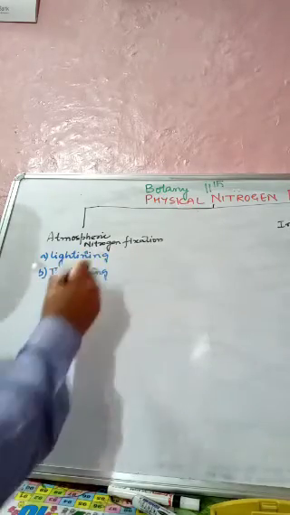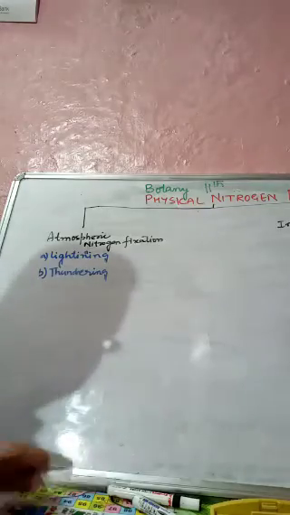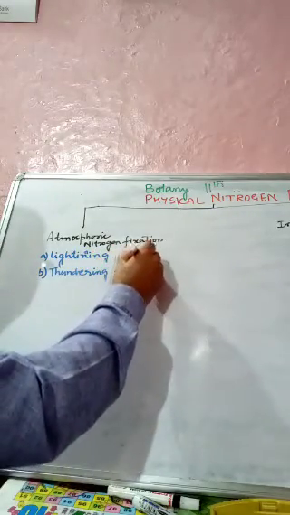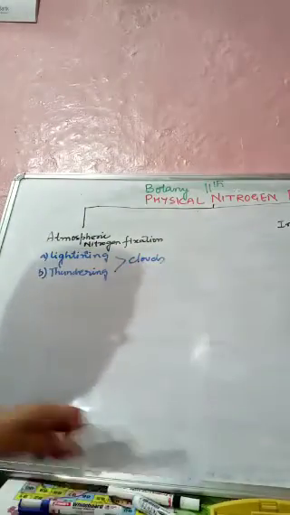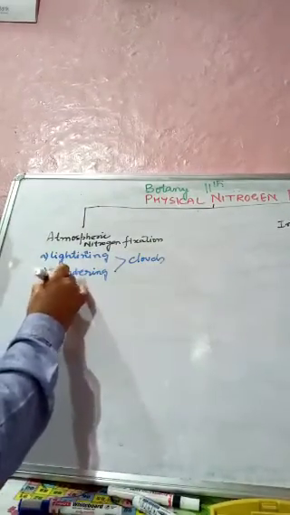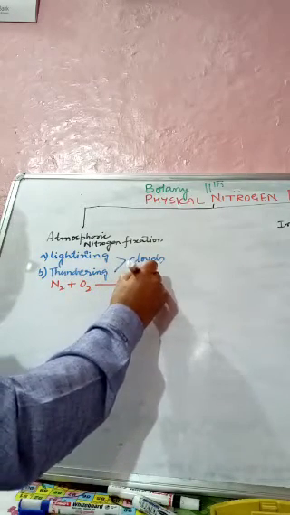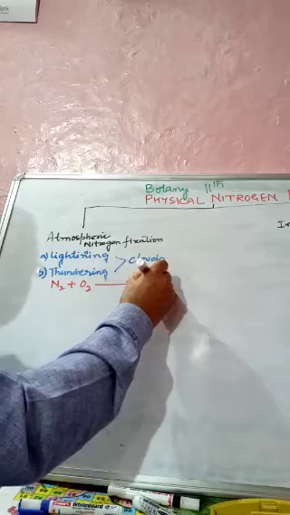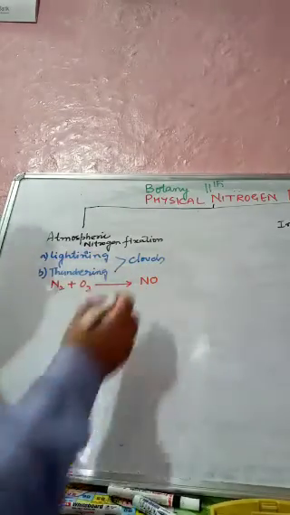Due to lightning and thundering in clouds, atmospheric nitrogen and atmospheric oxygen combine together and form nitric oxide.